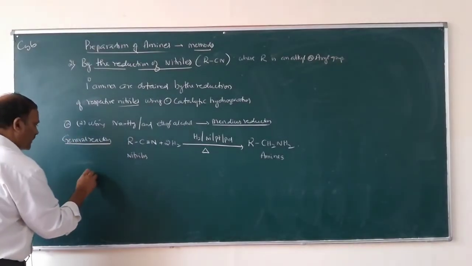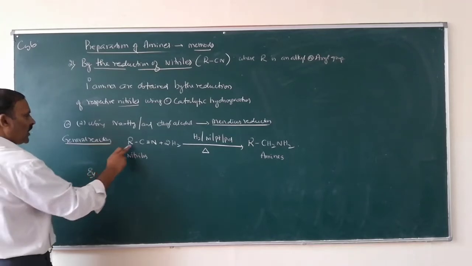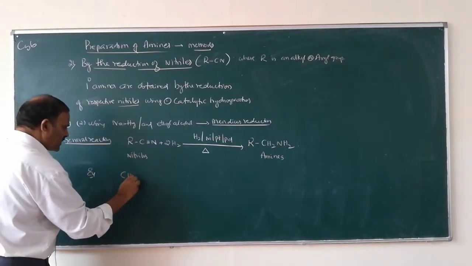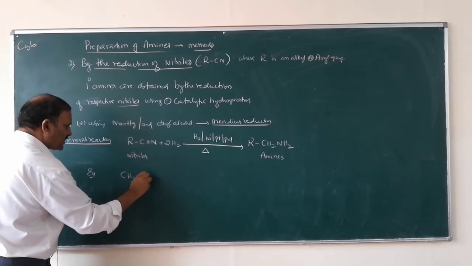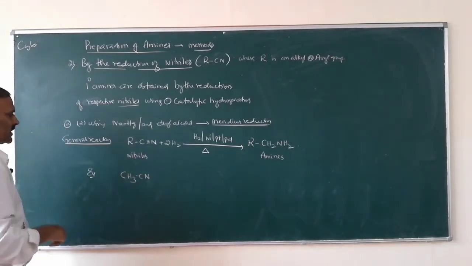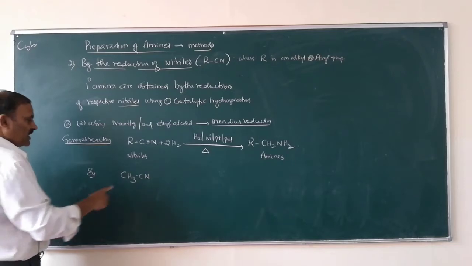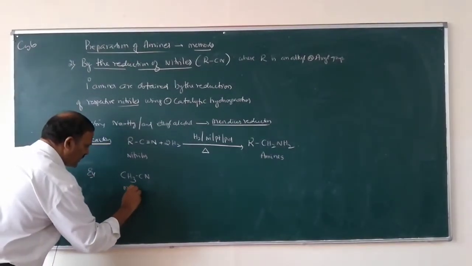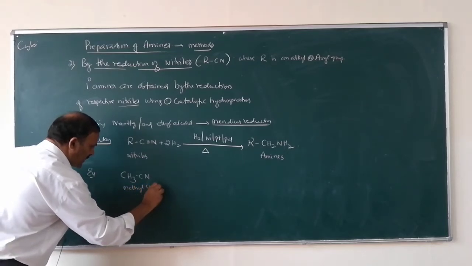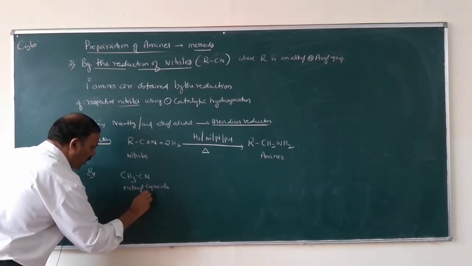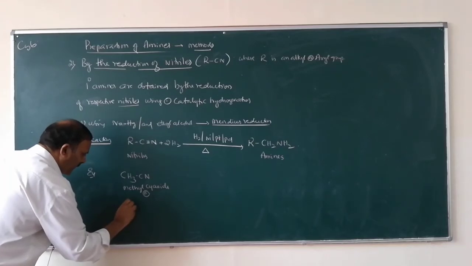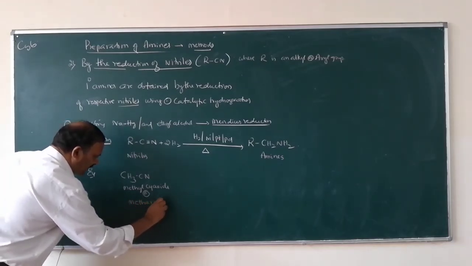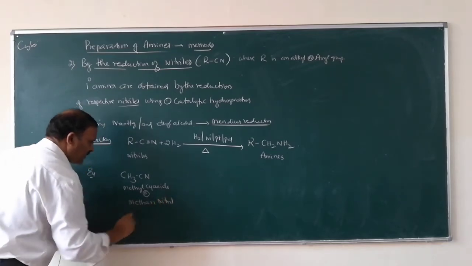So example, when R is CH3, what is this compound? CH3CN. This one is methyl cyanide, or it is called methane nitrile.